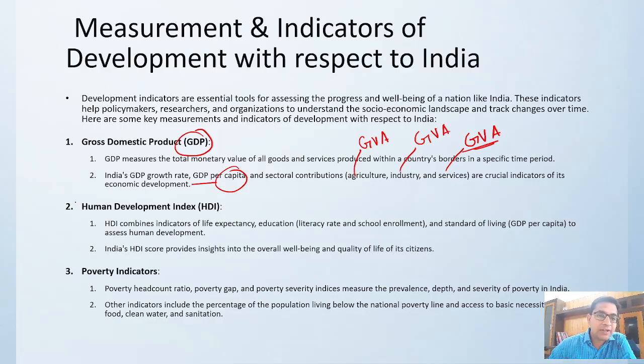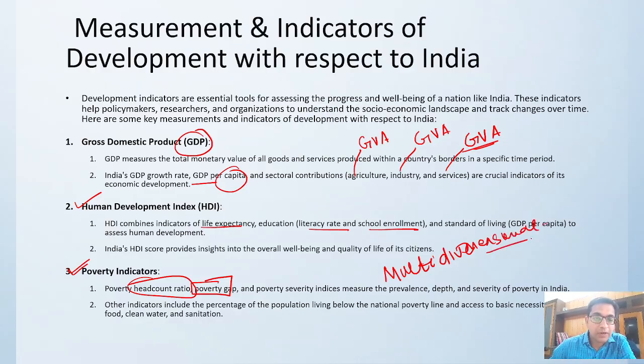How do you measure human development? Life expectancy, how much it is. What is your literacy rate? School enrollment. GDP per capita, how much you are doing. Poverty indicators: what is your headcount ratio, how much poverty is there, 37, 25%, whatever; what is the poverty gap; what is the severity; multidimensional poverty is there.